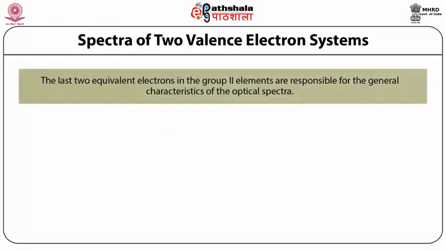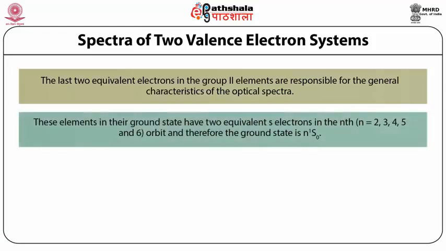Spectra of two valence electron systems. The electronic configurations of the neutral atoms of group 2 elements, which are the alkaline earth elements, are given as follows. The elements are beryllium, magnesium, calcium, zinc, strontium, cadmium, and mercury. The last two equivalent electrons in the group 2 elements are responsible for the general characteristics of the optical spectra. These elements in their ground state have two equivalent s electrons in the nth orbit, where n takes the values 2, 3, 4, 5 and 6, and therefore the ground state is n 1S0.